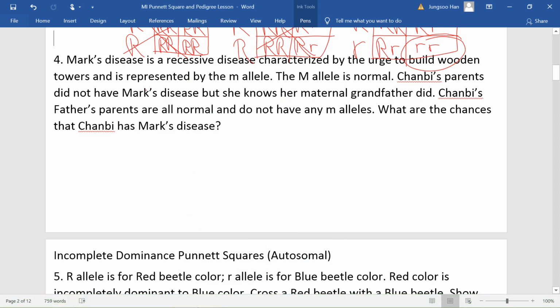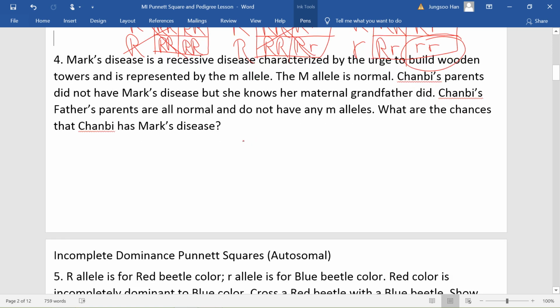Okay, so Mark's disease is a recessive disease characterized by the urge to build wooden towers, and is represented by the little m allele. The big M alleles are normal. Chanbi's parents did not have Mark's disease, but she knows her maternal grandfather did. Chanbi's father's parents are all normal and do not have any little m alleles. What are the chances that Chanbi has Mark's disease?